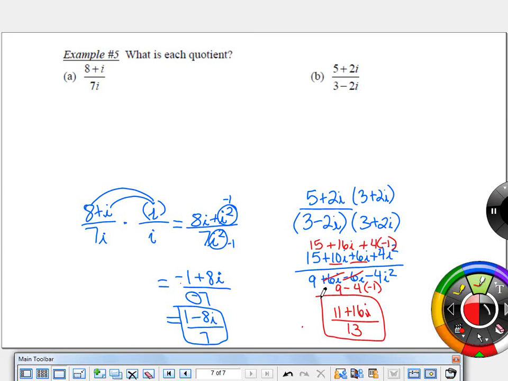So no new method of solving, but the fact that if there is a negative under the radical, there is a way to deal with it. The way i works, it's really important to remember that i squared is negative 1. However, it adds, subtracts, multiplies, and all of those things, just like things that you've seen in our real number system before. Okay? All right, so